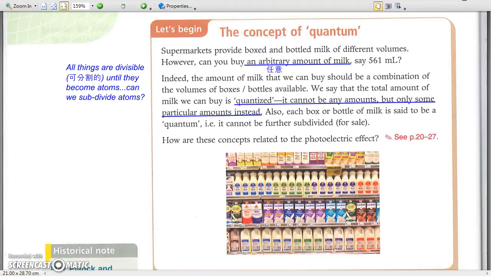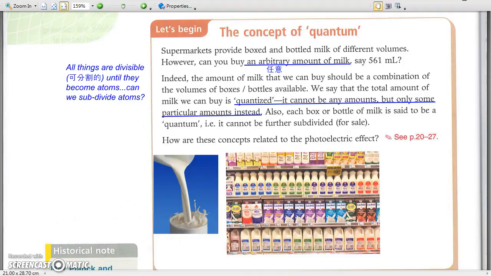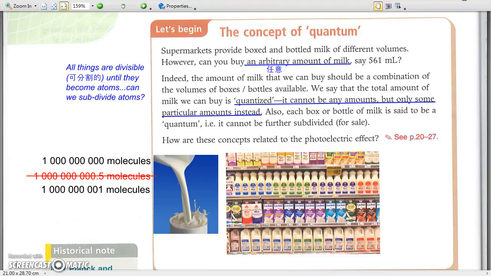Let's talk about pouring milk into the cup. It seems that we may pour any amount of milk in a cup. In fact, we cannot. There can be 1 billion or 1,000,000,001 milk molecules, but it cannot be 1.5 billion milk molecules in a cup. In other words, amount of milk in a cup is not continuous, but quantized.